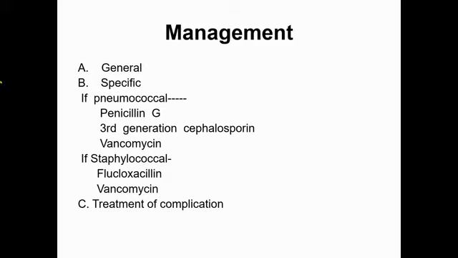And the duration of the treatment usually in uncomplicated cases is 7 to 10 days. But in severe cases it may be for 3 to 4 weeks, like Staphylococcus aureus having abscess and pneumatocele. And treatment of complications, such as if there is empyema thoracis, chest tube drainage should be given.